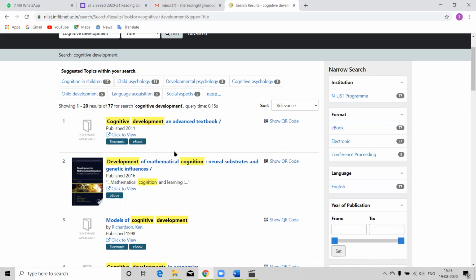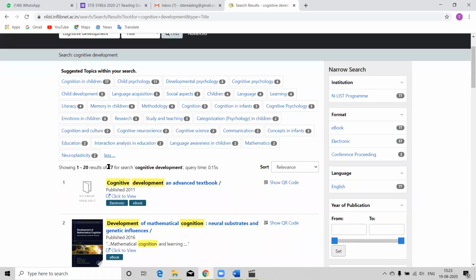Then here the topics are given. Your hits are relevant to which topics, that is all mentioned over here. So suppose I want cognitive development related to language awareness in children, then I click here and I will get only those two books.